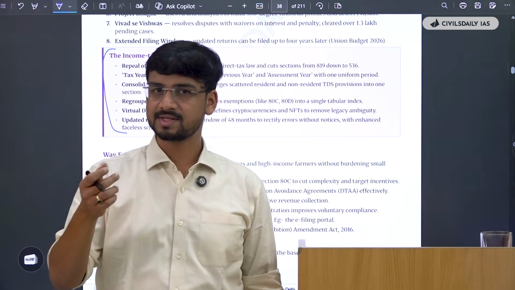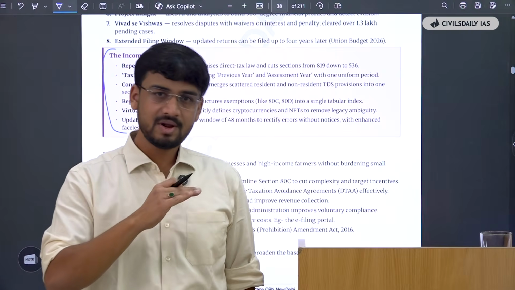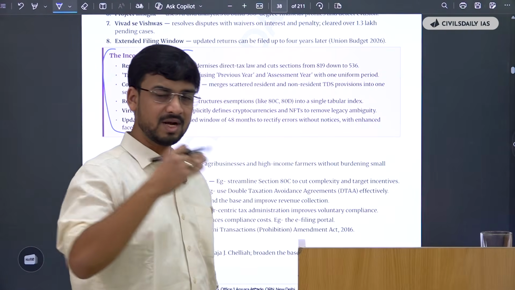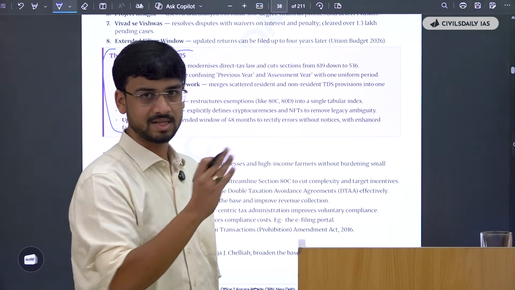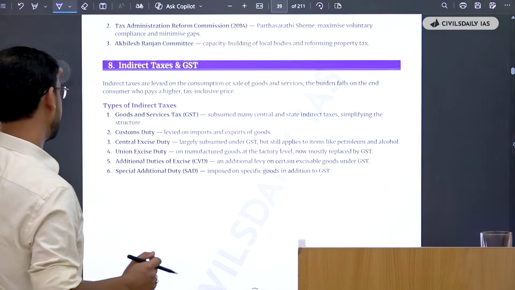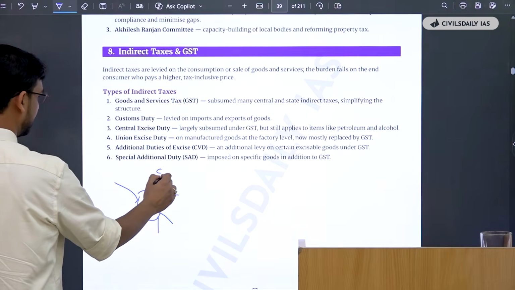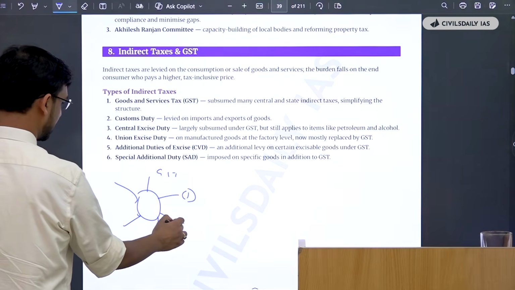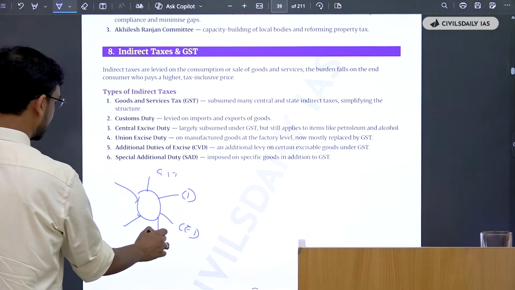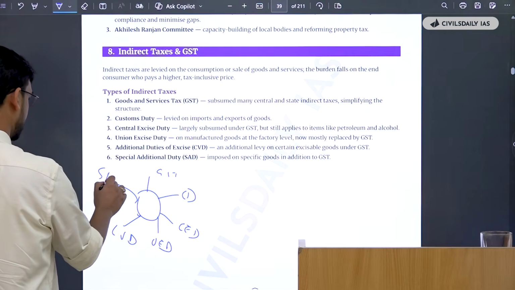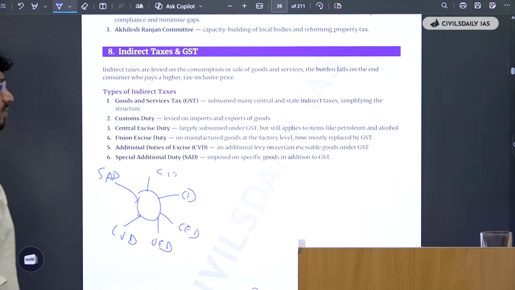If there's even 1% of something, it's new for everybody in the paper. Don't panic over that. Ensure that one good source of notes like these helps you sail through. Again, indirect taxes, then you have types. Again, use it as a smart art: GST, customs duty, central excise duty, union excise duty, CVD, and SAD. And you have gained an edge over others.